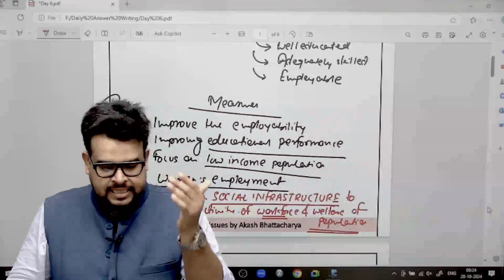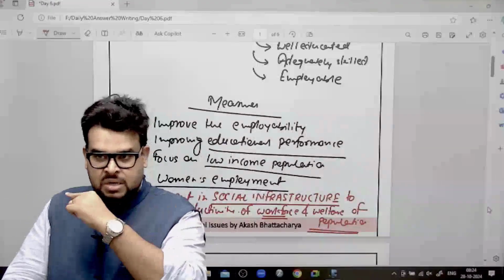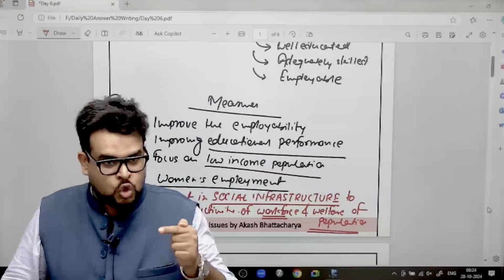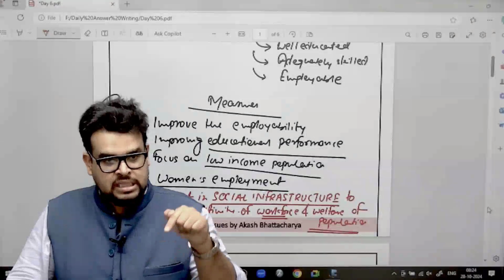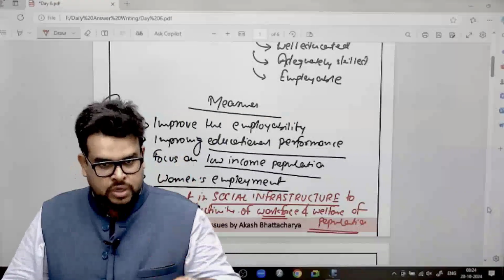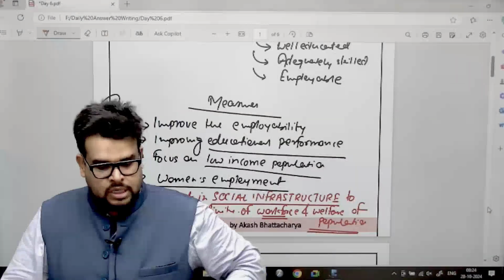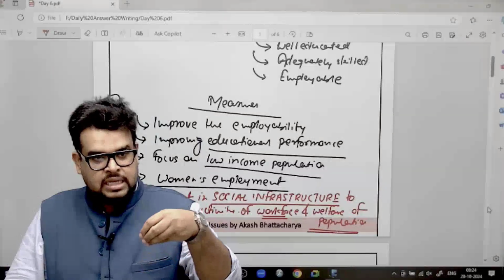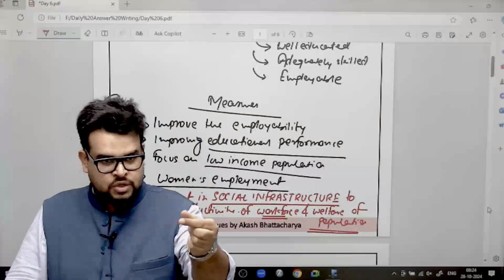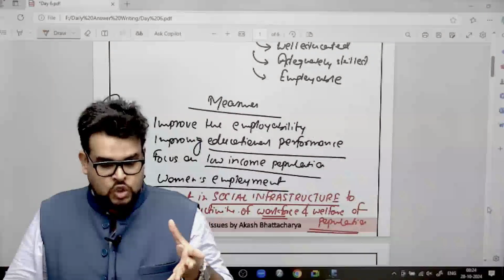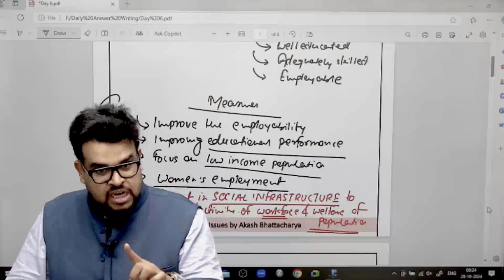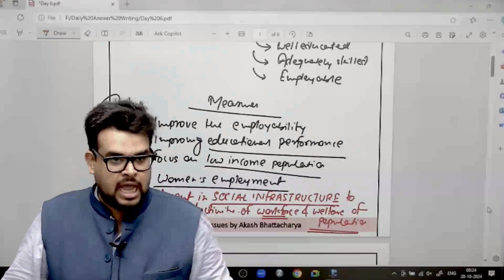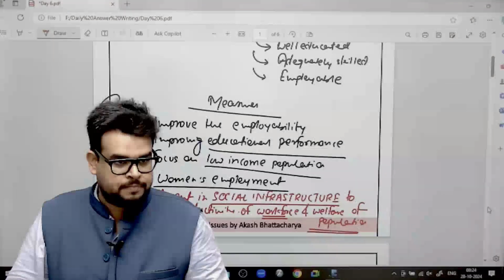You imagine it like this, imagine that there was no metro. Now, if there was no metro, either you could have used auto on a daily basis, or imagine there is a bus, only bus will take a lot of time to reach over here. So ultimately what is going to happen? Your time is going to be taken, plus if you want to come in a very speedy manner, you have to take Ola and Uber, for which you have to pay a good amount of money. So metro as a social infrastructure has been created so that your transportation becomes smooth and you can travel at a very cheap price. Okay.